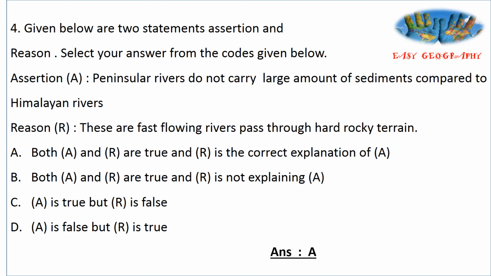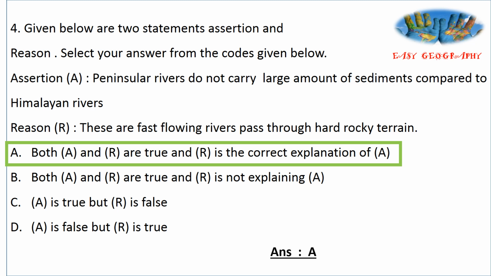Answer is option A. Both statements are correct and R explains A. Assertion: the peninsular rivers do not carry a large amount of sediments. Compared to the Himalayan rivers, the amount of sediments carried by the peninsular rivers is very less. And the main reason is that these are fast flowing rivers and they pass through hard rocky terrain.